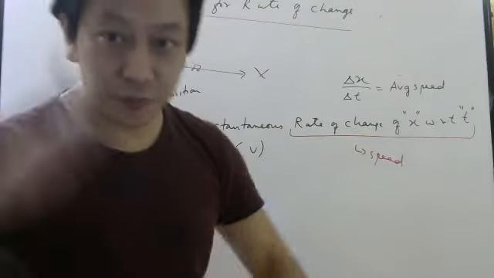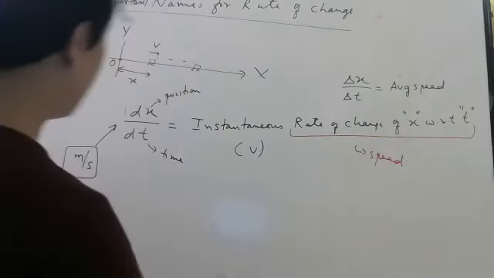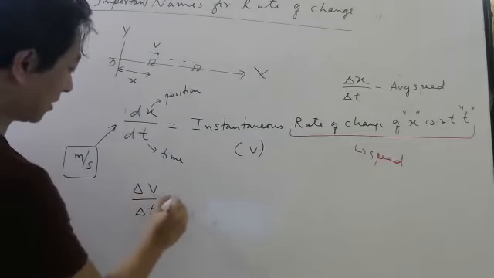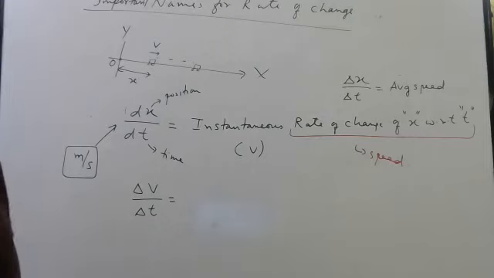V can change, no? If you put the accelerator, your speed will change. So now tell me what will you call this? Be careful, students. Delta I have used. Be careful.